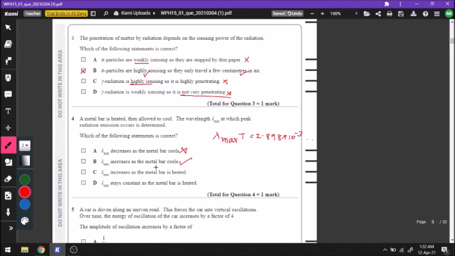We know that this is the right answer, but let us see C and D as well. C: Lambda increases as the metal bar is heated. This is wrong because we know that they have an inverse relation. D: Lambda stays constant as the metal bar cools. This is also wrong because we know that they have an inverse relation. Okay, so B is the correct answer.